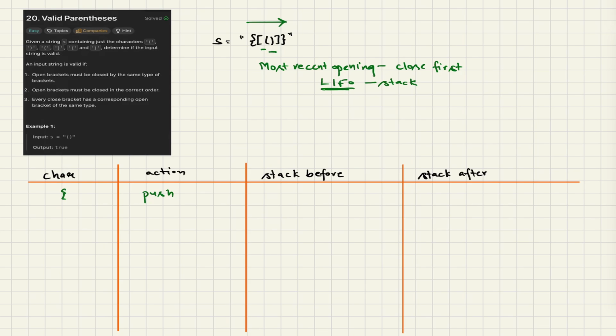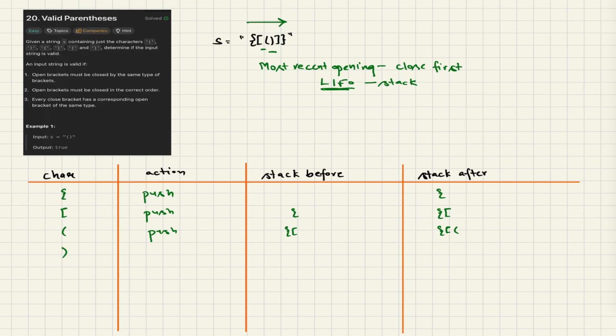My stack before was empty, and now the stack after would be this. Again, this happens for every opening bracket: we have to push it. My stack before was this, and now my stack is going to be this. Same here, this is again an opening bracket, so we push it into the stack. My stack before was this, and my stack after is going to be like this.